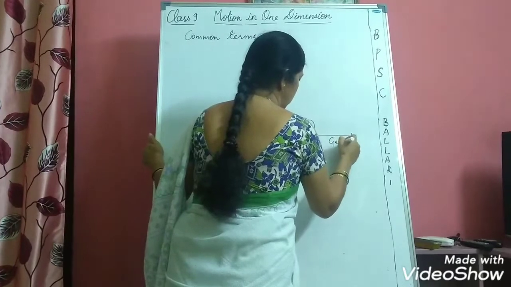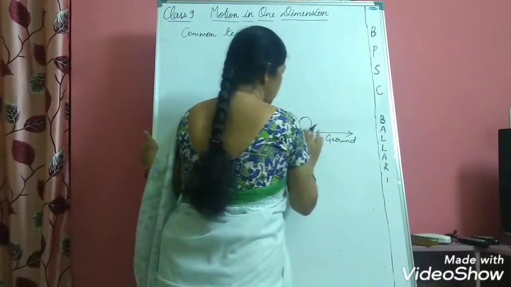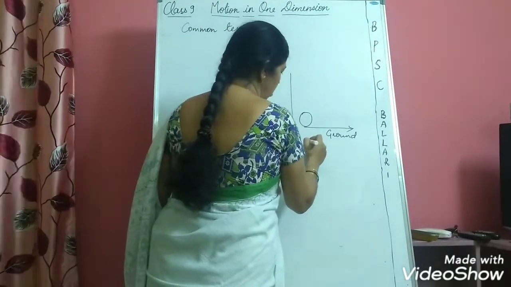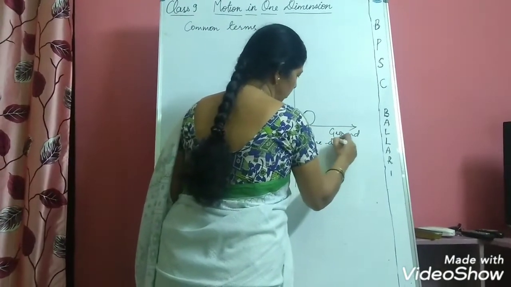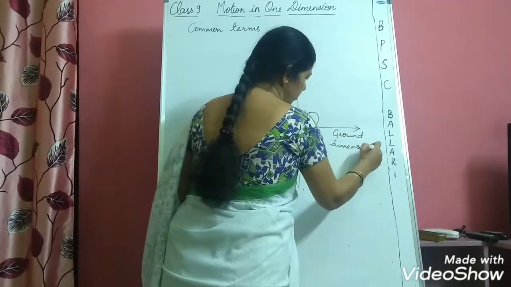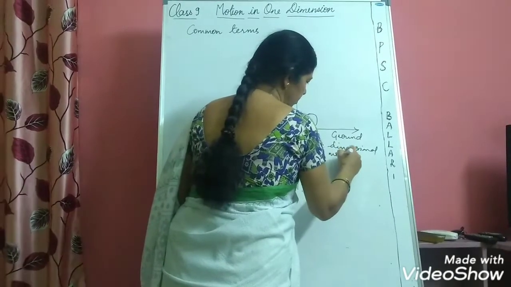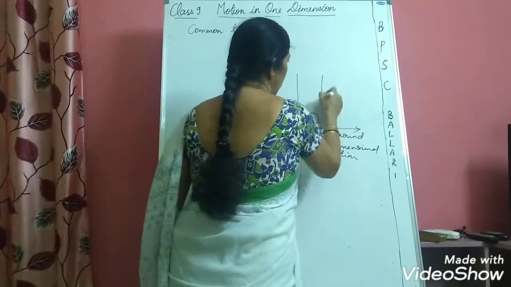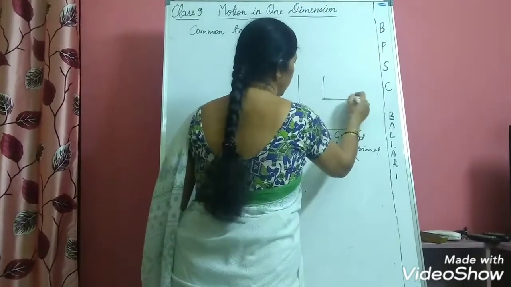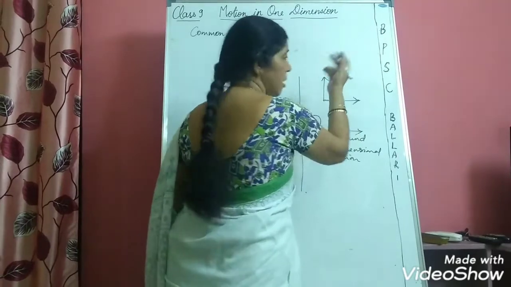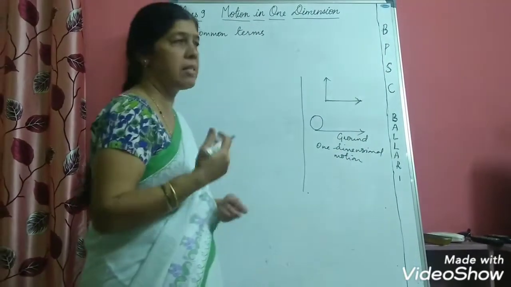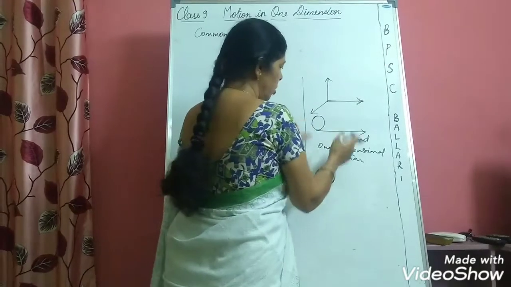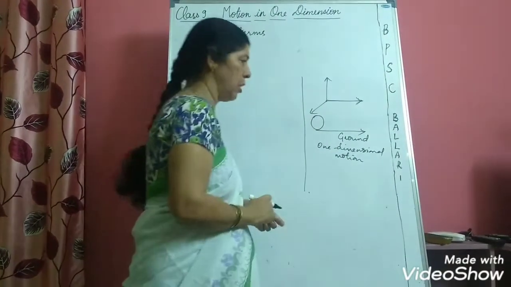Then the ball is said to have one-dimensional motion. You can just say that the ball is moving along the x-axis, if you consider the three axes x, y, and z. So this motion is called one-dimensional motion.